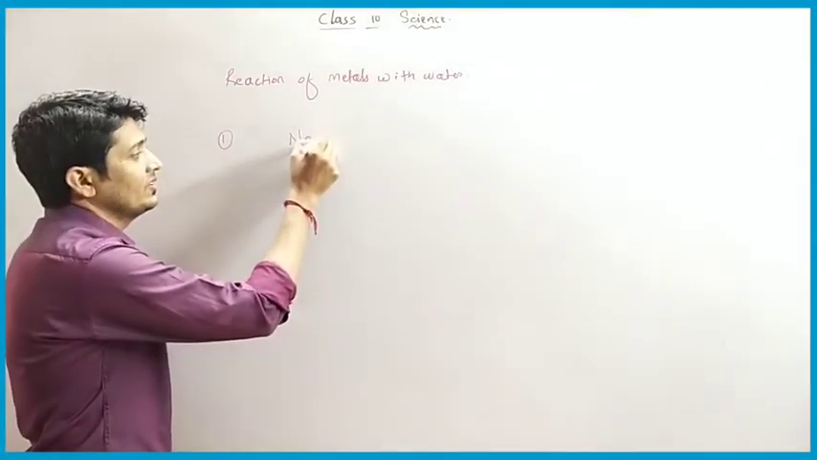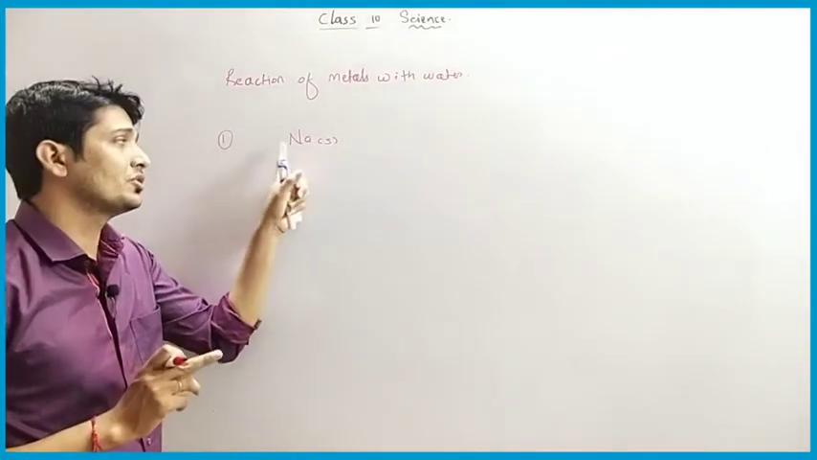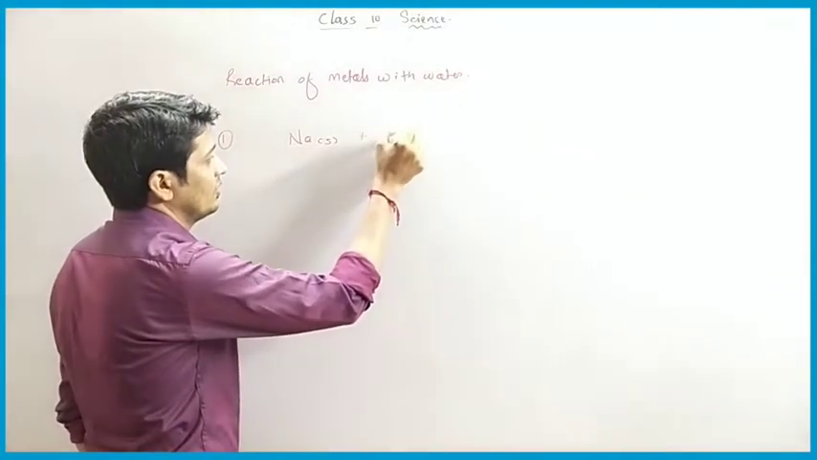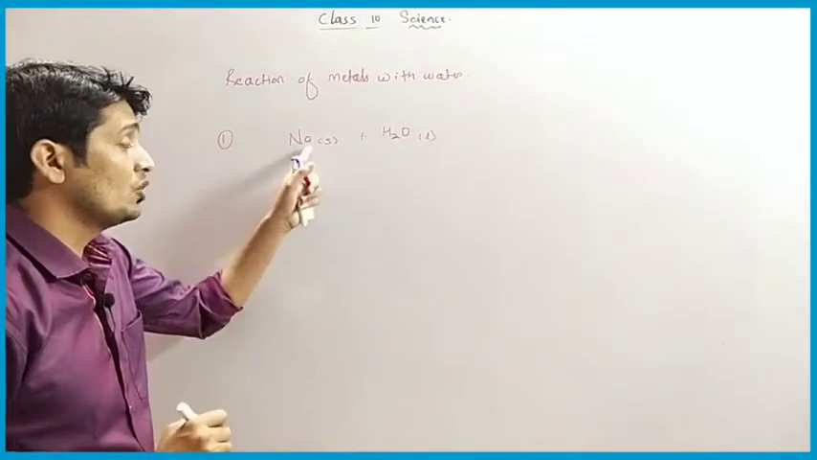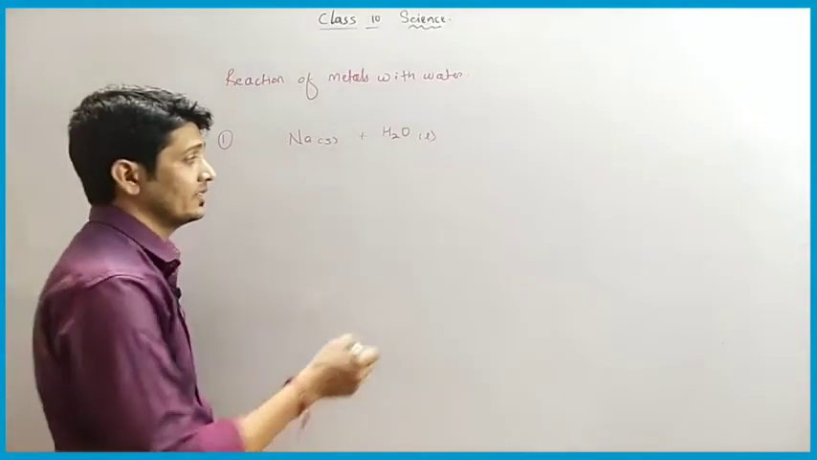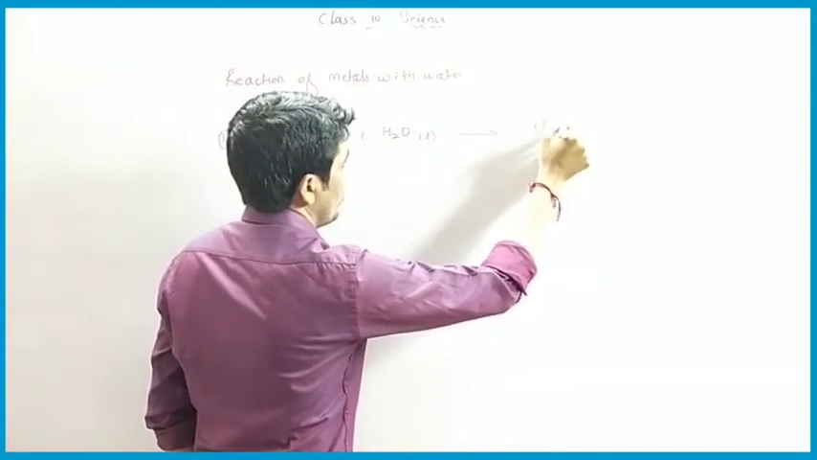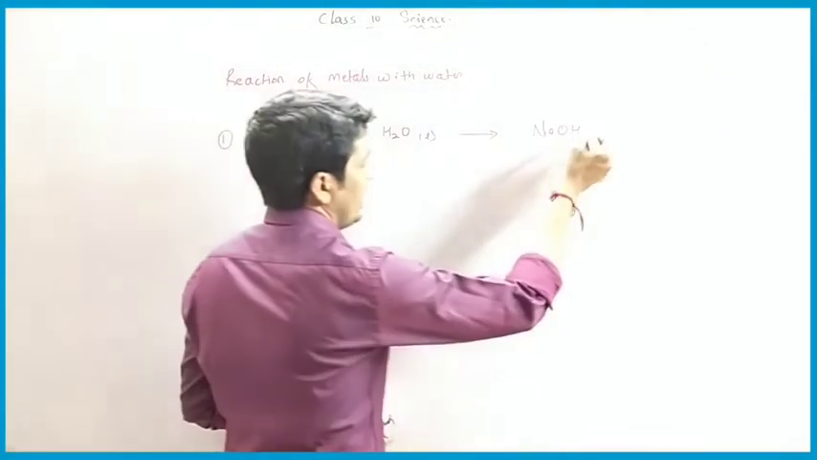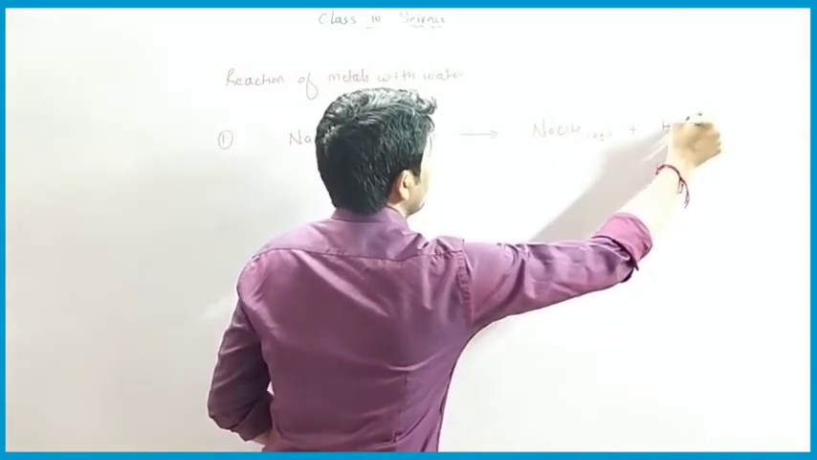Sodium is in solid state, so we have to write S. This S represents the physical state of the metal, and water is in liquid state. So when sodium reacts with water, they form sodium hydroxide, that is NaOH. NaOH is in aqueous solution, so we have to write aqueous, and hydrogen gas is released.